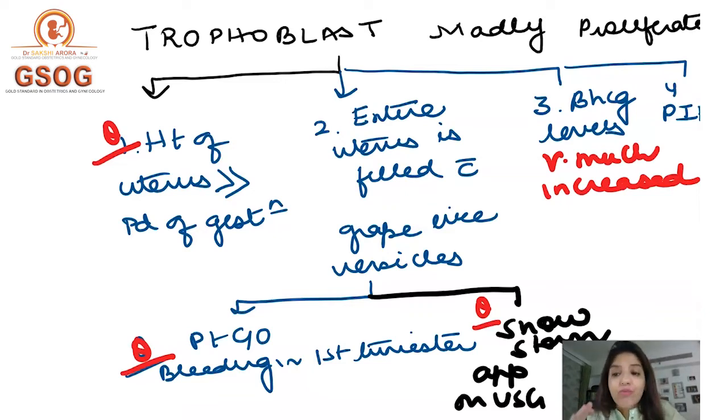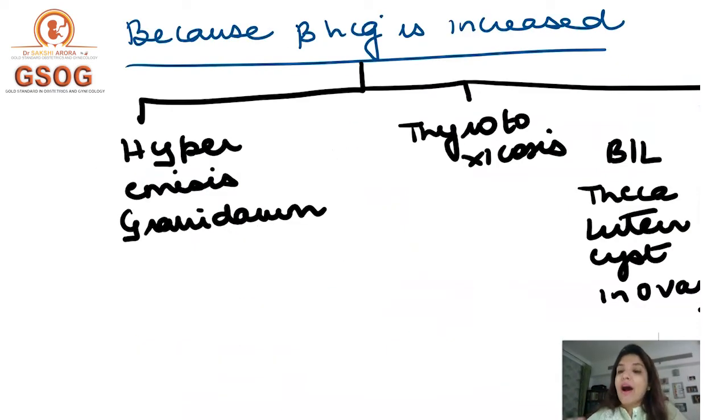And excessive vomiting is called hyperemesis gravidarum. So because the HCG levels are very high in a molar pregnancy, the female will have excessive vomiting, and that is called hyperemesis gravidarum, right?